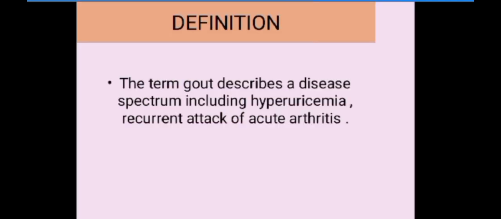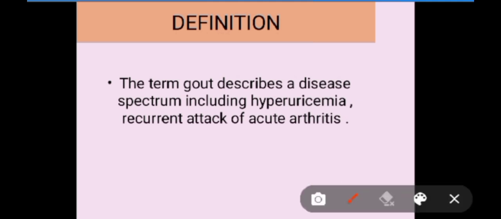What is gout? We will first discuss the definition of gout. Gout describes a disease spectrum including hyperuricemia and recurrent attacks of acute arthritis. What does it mean? Gout is a disease which is due to hyperuricemia. Hyperuricemia means increased uric acid in the blood.